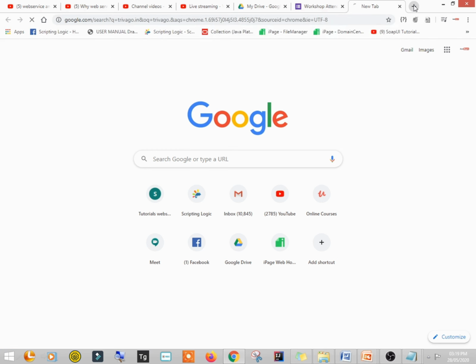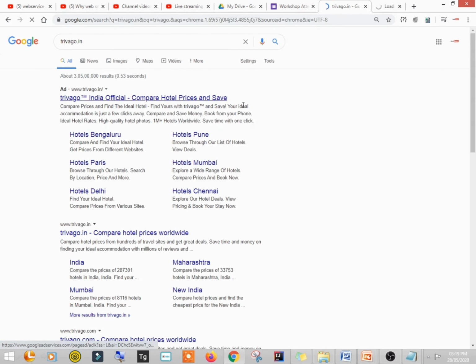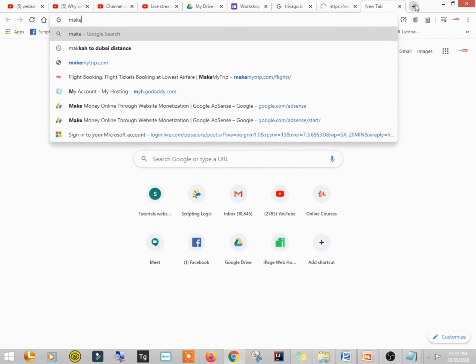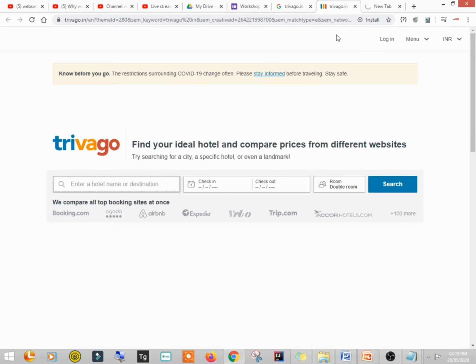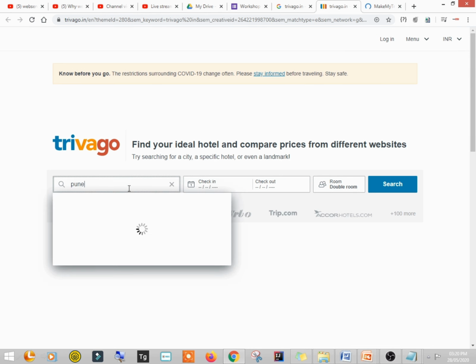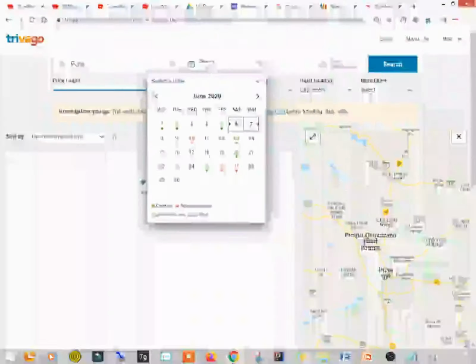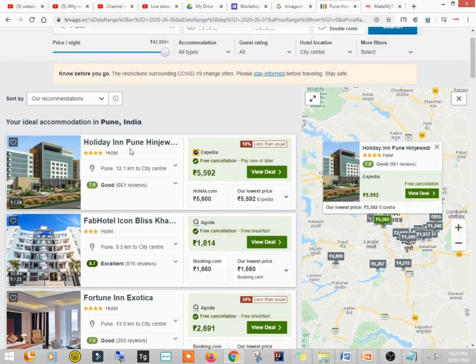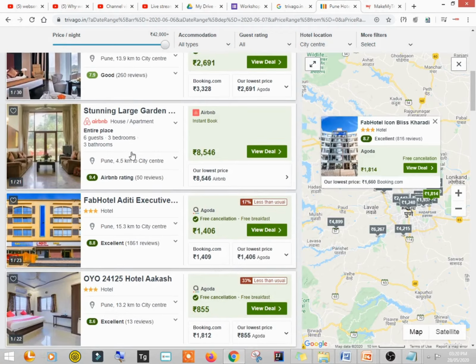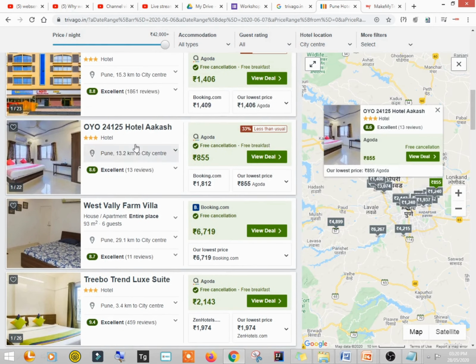Trivago.com.in, or let's suppose makemytrip.in. I have never used this Trivago, but let's just see. Let's take Pune, and let's search for the hotels. So you see the Holiday Inn. These are the different hotels, right? And your room is there, right?